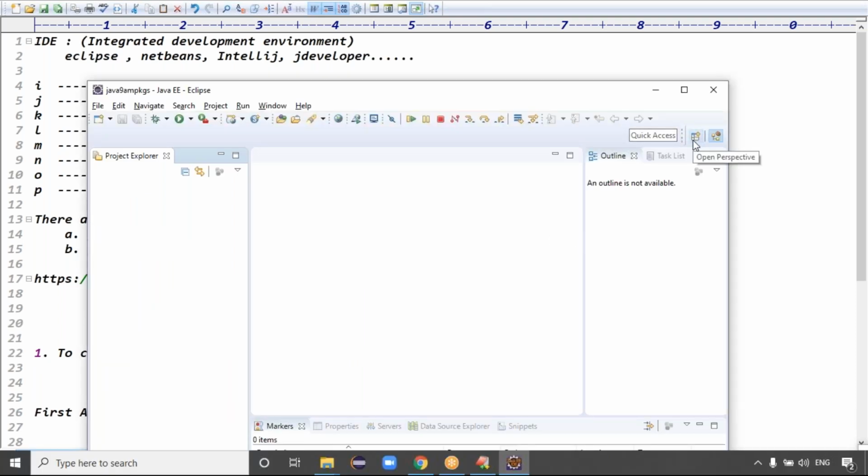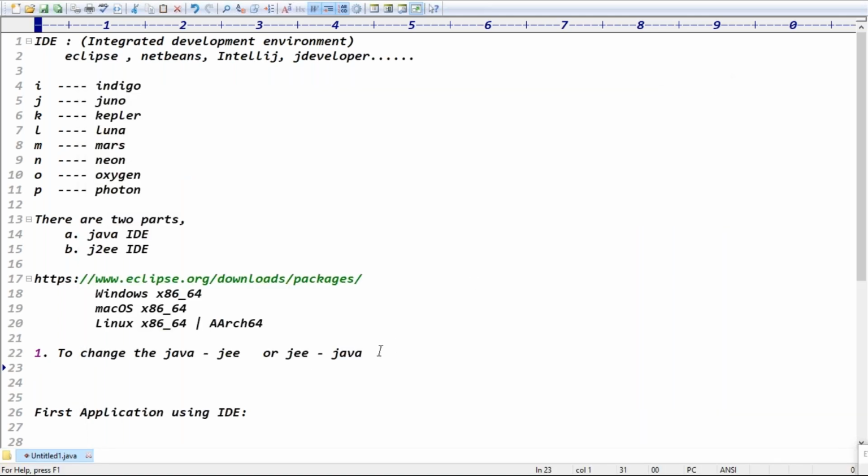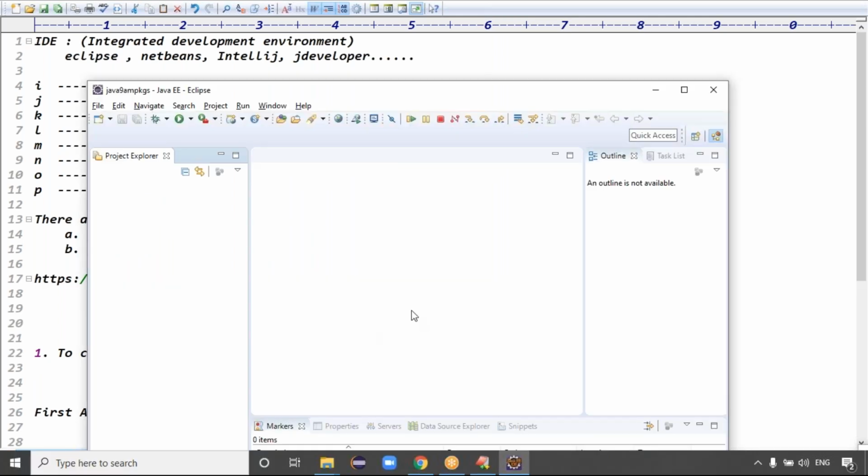On the right-hand side you can see open perspective. So to change Java to JEE or JEE to Java, use the plus symbol in the right corner, which is nothing but open perspective, guys.